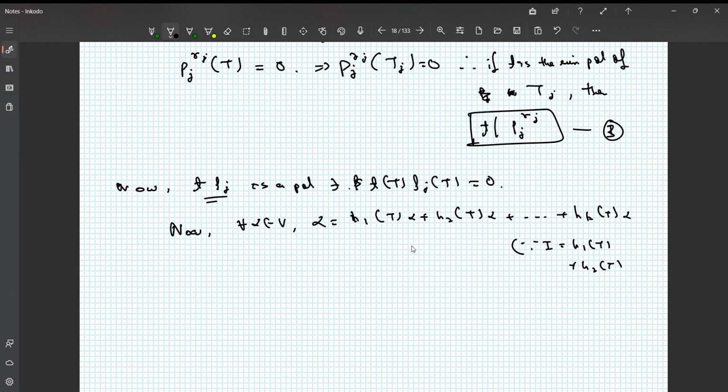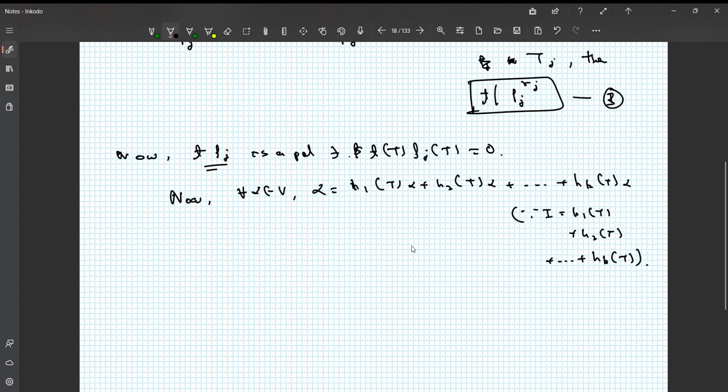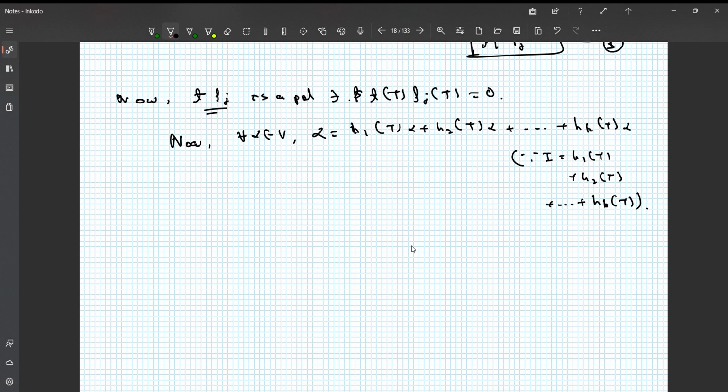Why is it so? Since I can be written as h1(T) plus h2(T) and so on till hk(T). Clear? Suppose we choose h_i(T) alpha to be alpha_i as a component.